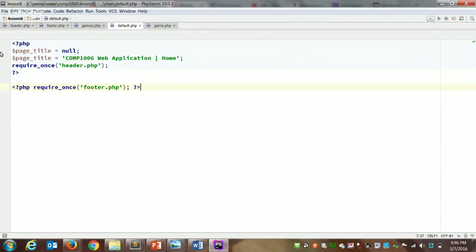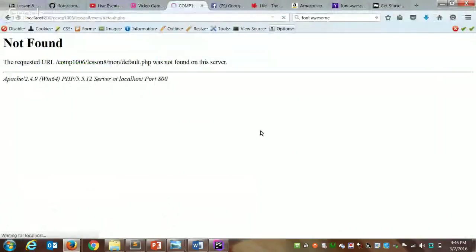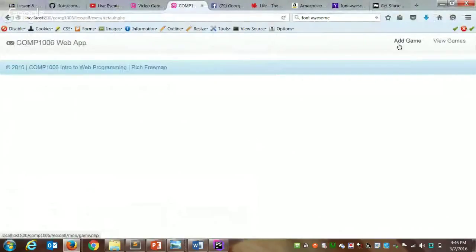So if we load this right now, our little link in the top left is going to work, but all we're going to have is the header and the footer. There's no content in this page at all. So we've set the title, we've embedded the header, and we've embedded the footer. This should work now if I refresh. Here's our page. I'm just going to put a little bit of content in the middle as a home page.